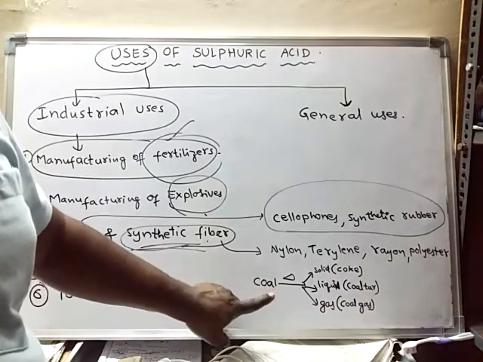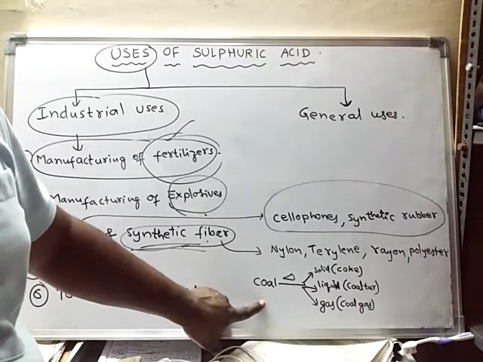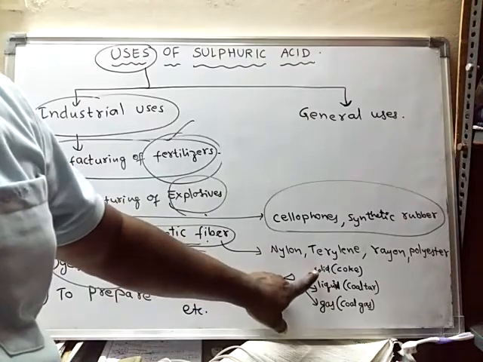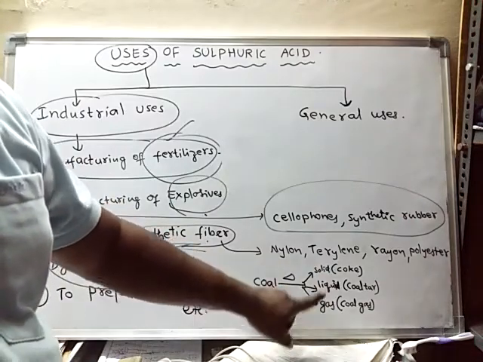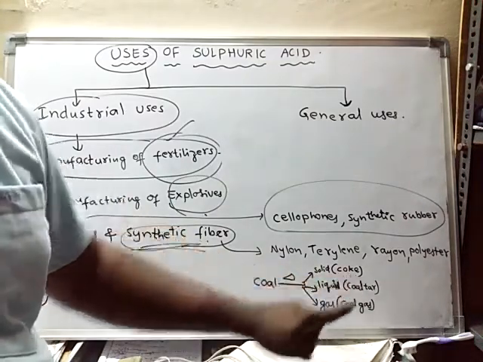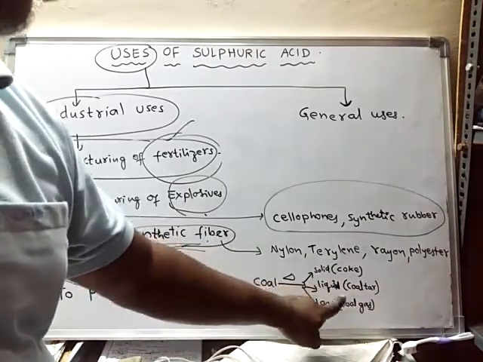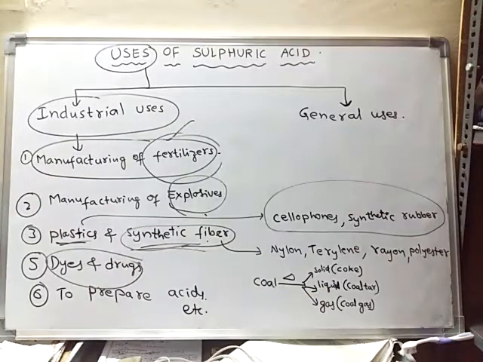When coal is destructively distilled, three different substances are formed. The solid form of this coal is called coke. The liquid form of this coal is called coal tar. In Telugu, this coal tar is called dambaru.